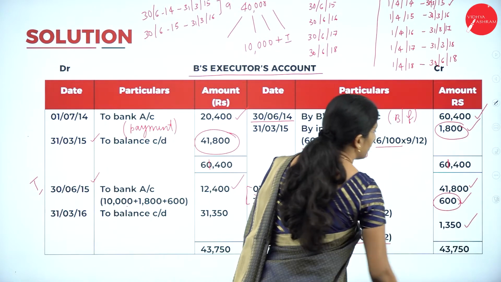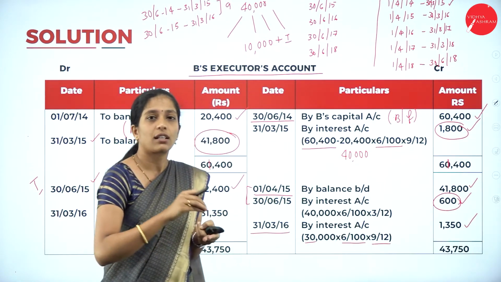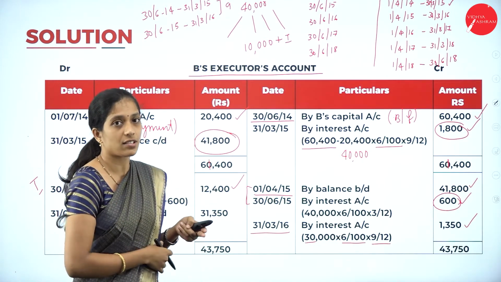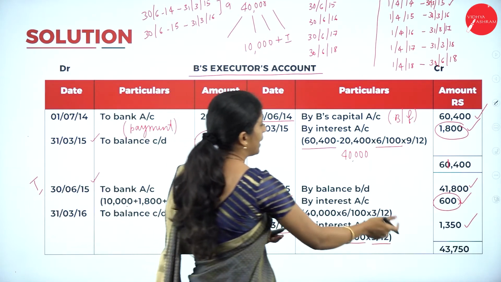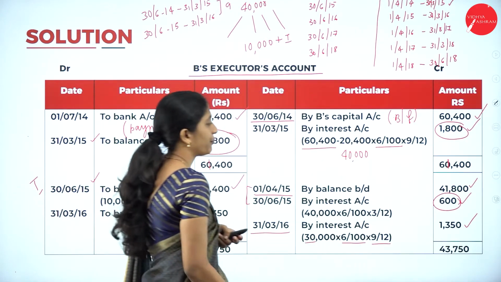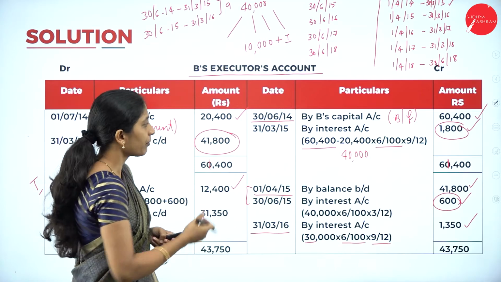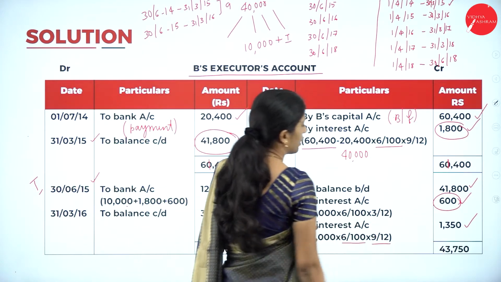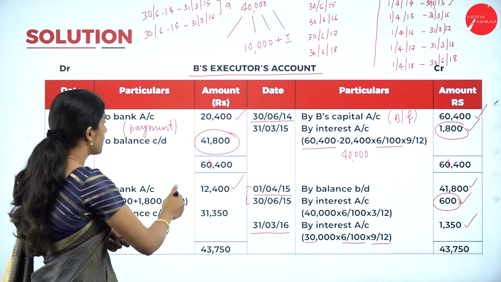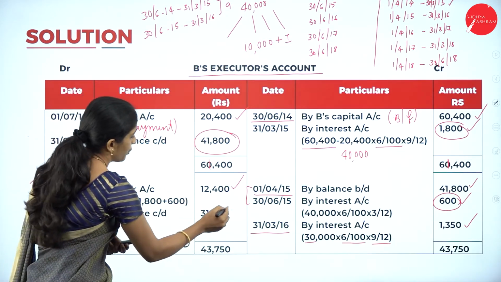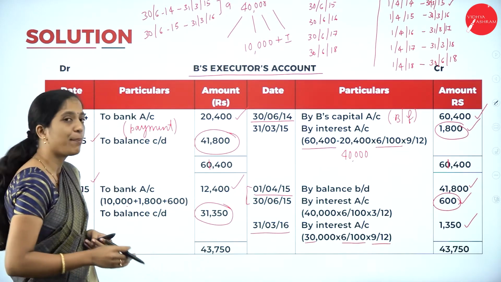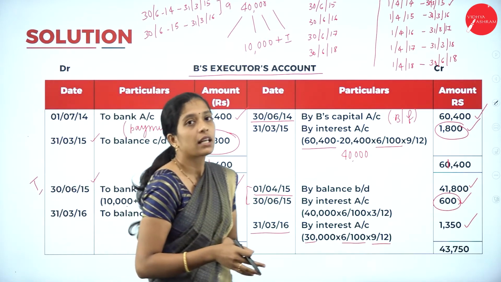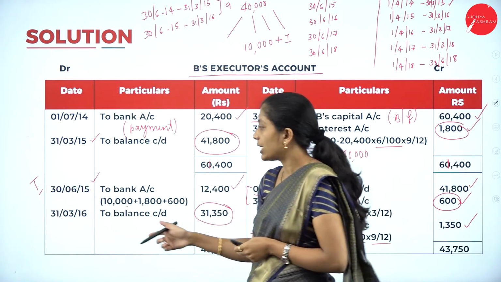So 1,350. This 1,350 they are going to pay in the next year. Okay. So when you balance, you will get 43,750. That is 600 plus 41,800 plus 1,350, we get 43,750 minus 12,400. So 31,350 is the balancing figure which has to be carried down at the end of the financial year.